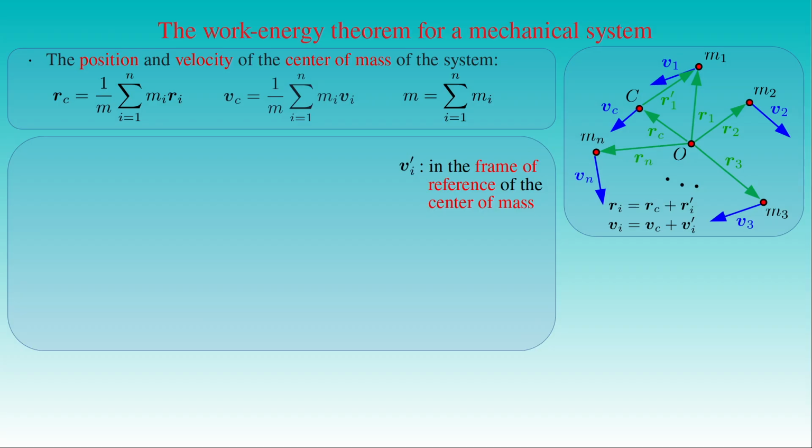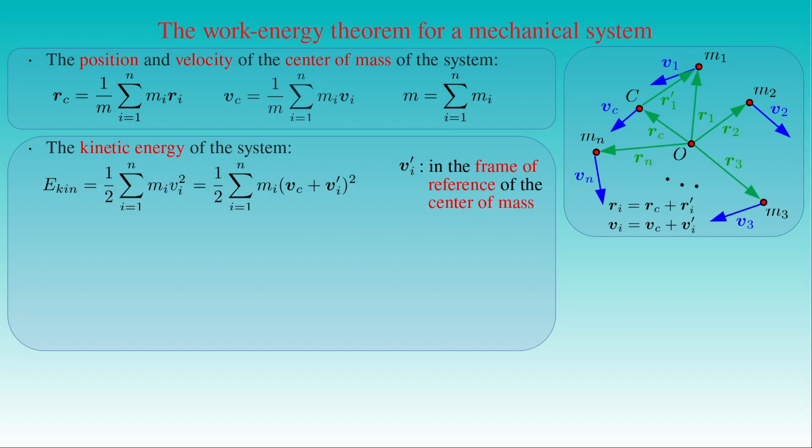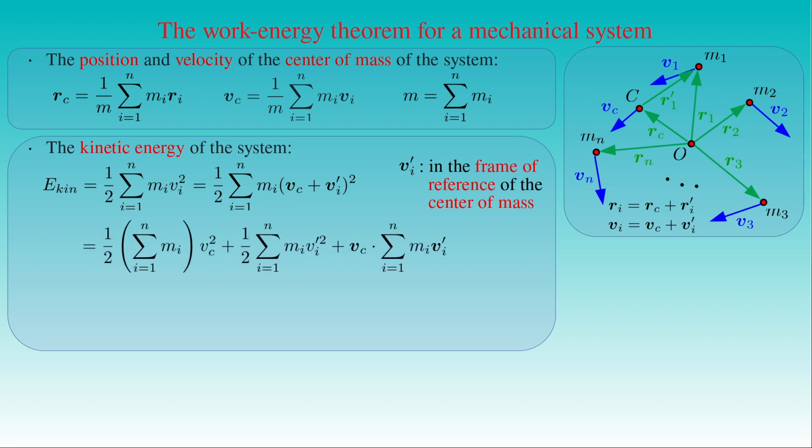Now the kinetic energy E of the system of point masses is given by 1/2 times the sum of the mass m_i times the square of the velocity v_i from i equals 1 to n. It can be written as 1/2 times the sum of the mass m_i times the square of the vector sum of V_c and v'_i. By expanding the bracket, we obtain 1/2 times the sum of m_i from i equals 1 to n times V_c squared, plus 1/2 times the sum of m_i times v'_i squared from i equals 1 to n, plus the dot product of V_c and the sum of m_i times v'_i from i equals 1 to n.